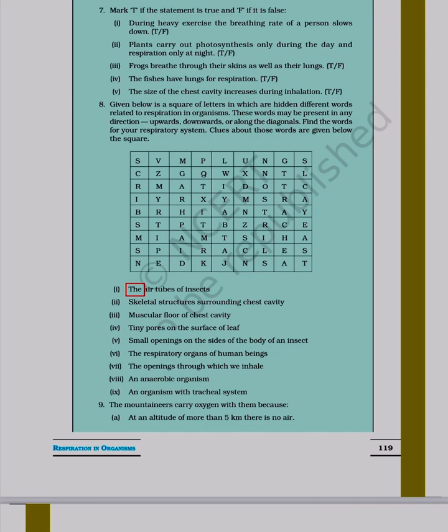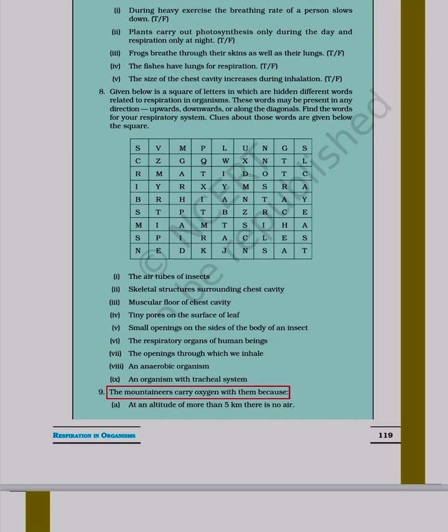1, 2, 3, 4, 5, 6, 7, 8, 9. The attitudes of insects. Skeletal structures surrounding chest cavity, muscular floor of chest cavity. Tiny pores on the surface of leaf. Small openings on the sides of the body of an insect, the respiratory organs of human beings. The openings through which we inhale. An anaerobic organism. An organism with tracheal system.